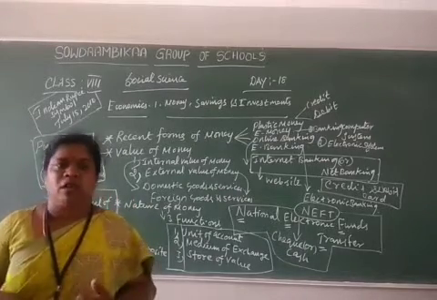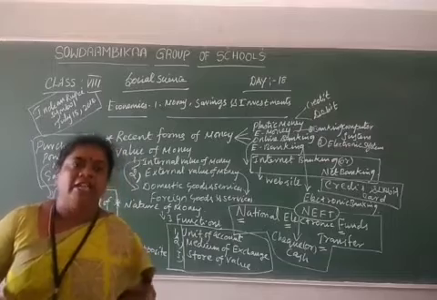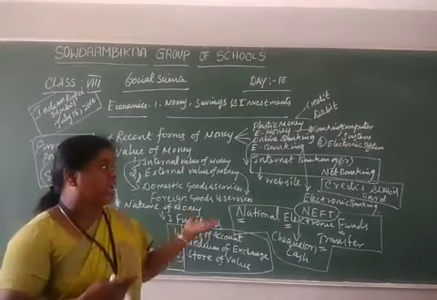We buy things from the shop but pay later. That is when we utilize a credit card.